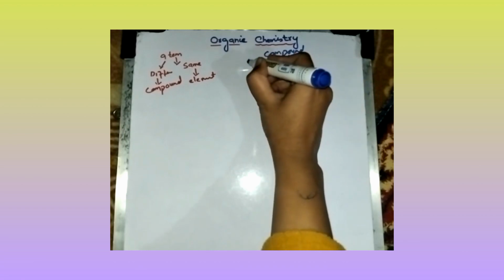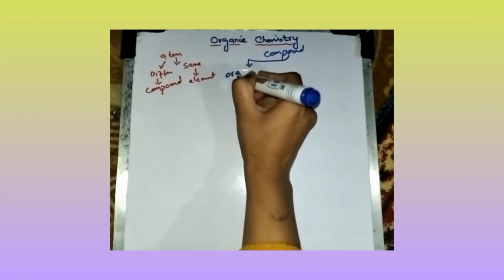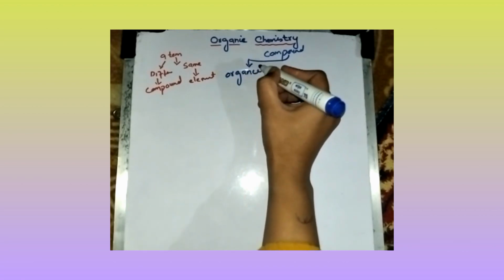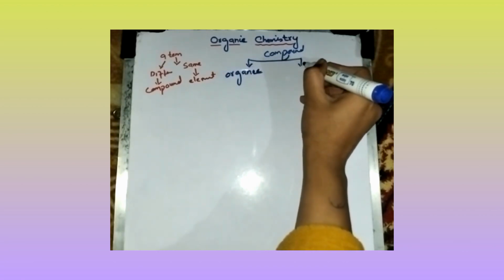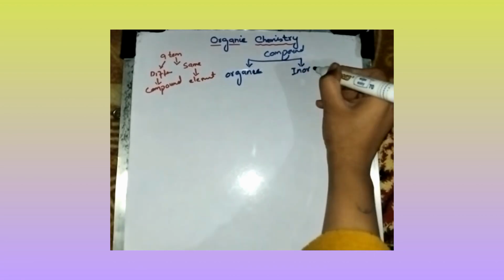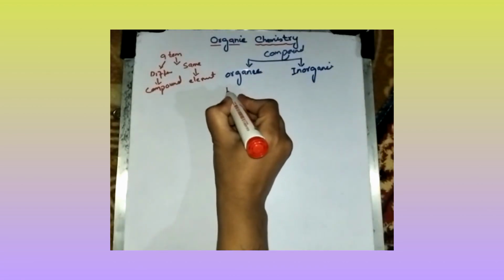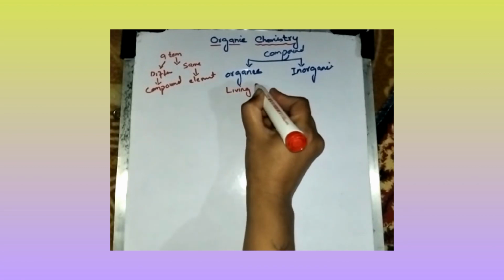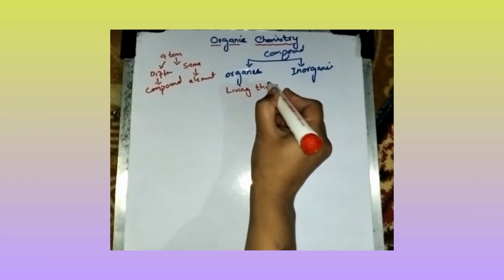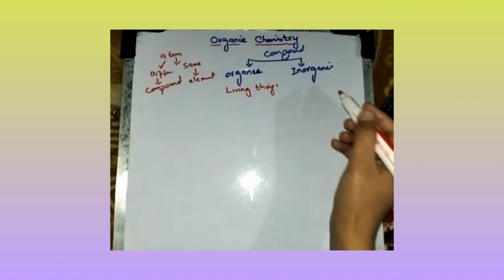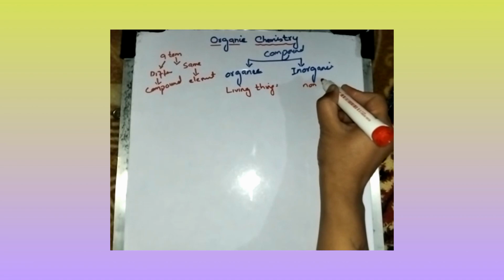There are two types of compound: organic compound and inorganic compound. Organic compounds are those compounds which are obtained from living things. And inorganic compounds are those compounds which are obtained from non-living things.